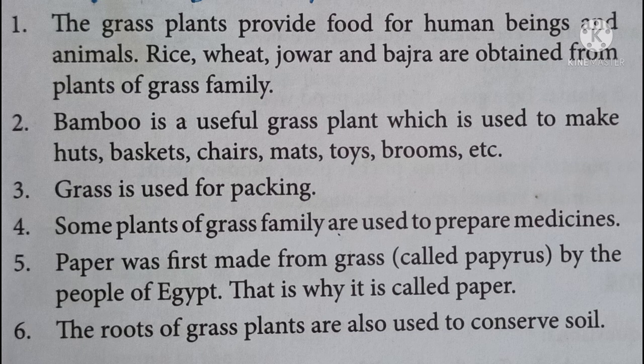So it is a name of a grass. What is the name of a grass? That is papyrus. And firstly the paper was made by this grass by the people of Egypt. That is why it is called paper, from the papyrus.